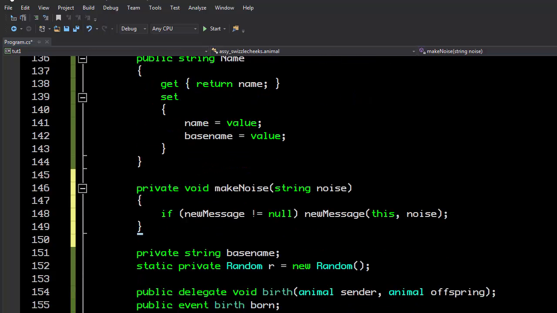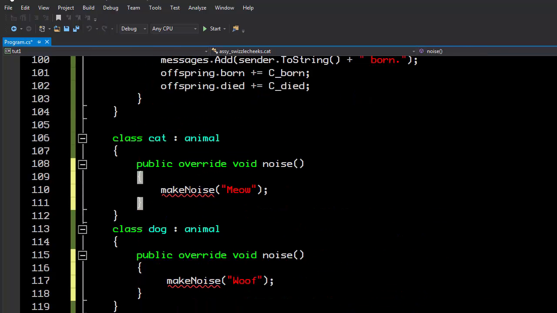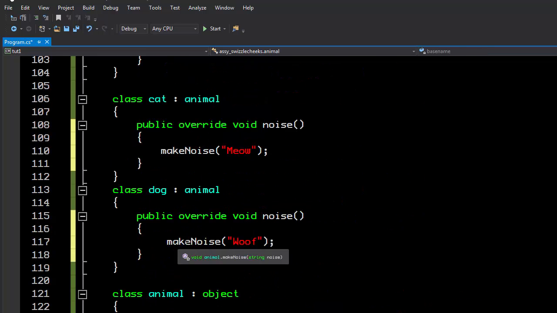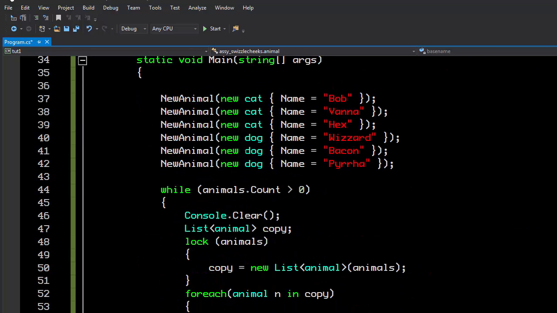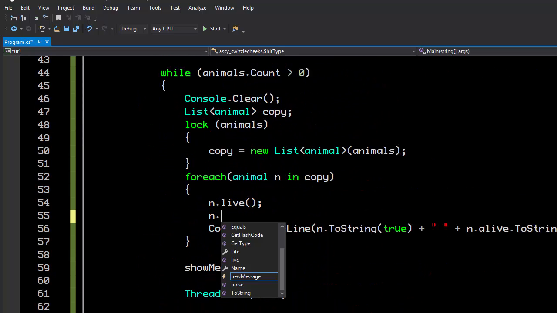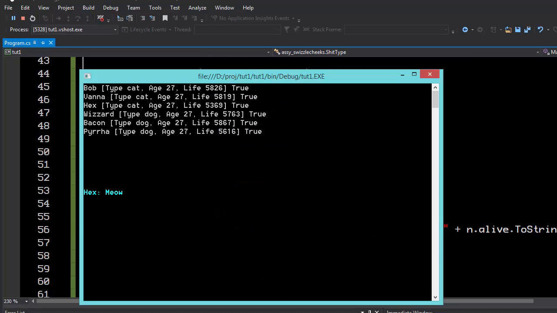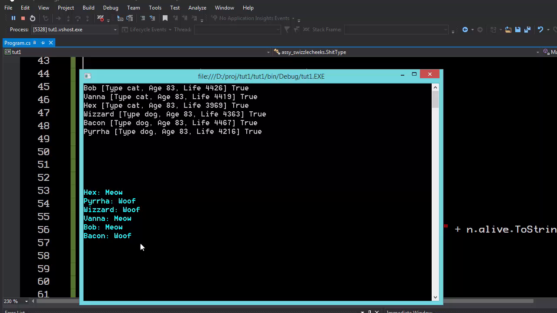The problem here is that this is not accessible. This is not accessible because it's private. And I can't make this public, because if I make this public, then things outside of the animals can call it. So what I actually have to do is make this protected. And that allows me to call it from inside of the cat and the dog, as you can see. But from up here, if I were to say animal dot, I don't have make noise. That's not an option. And now if we go ahead and run this, we should see that periodically we have animals making noise of their various types.